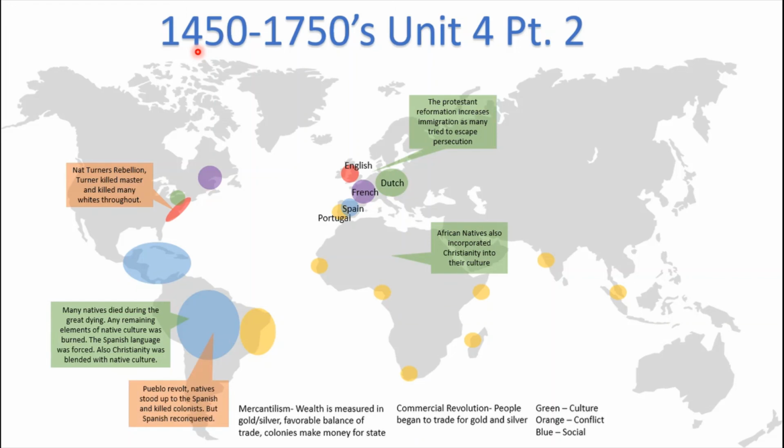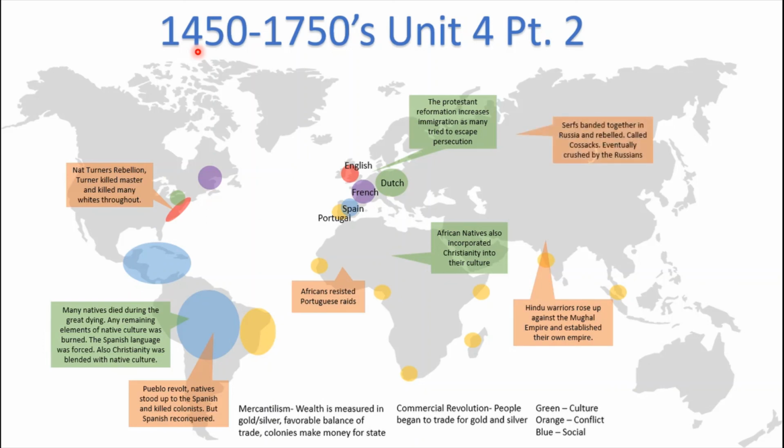In the Pueblo revolts, natives stood up to the Spanish and killed many Spanish colonists. However, this worked for a bit, but the Spanish were able to come back 10 years later and reconquer the area. Finally, Africans resisted Portuguese raids in West Africa. And then Hindu warriors rose up against the Mughal Empire and established their own empire.